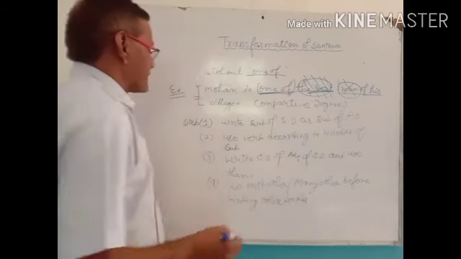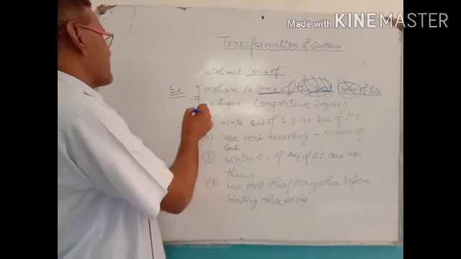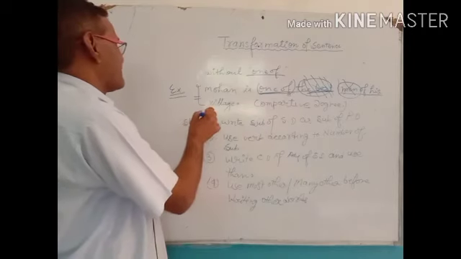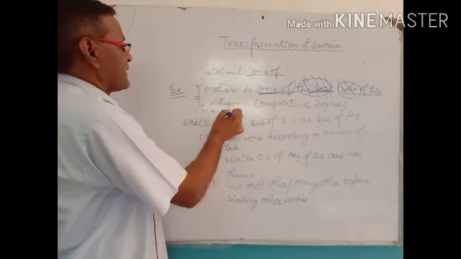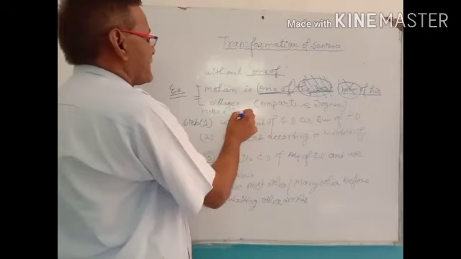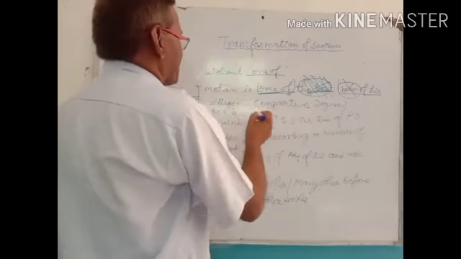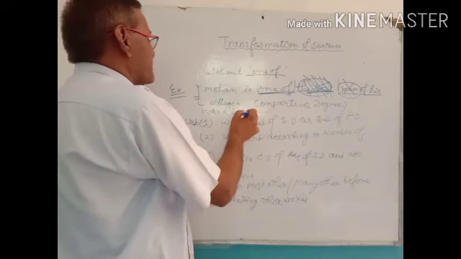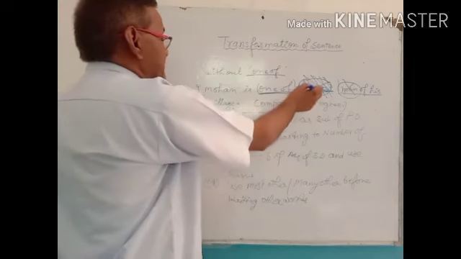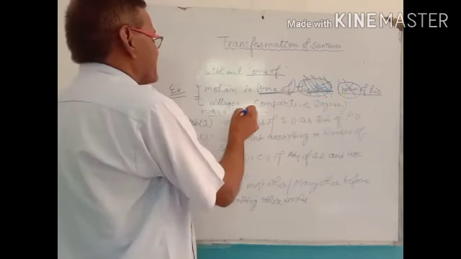Thus, the sentence will be: Mohan is. Here write the comparative degree of the adjective of the superlative degree, that is good, but the comparative degree should be better. Mohan is better